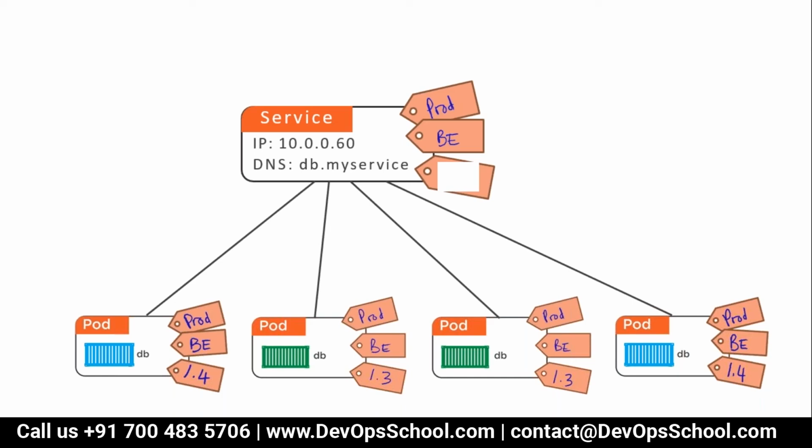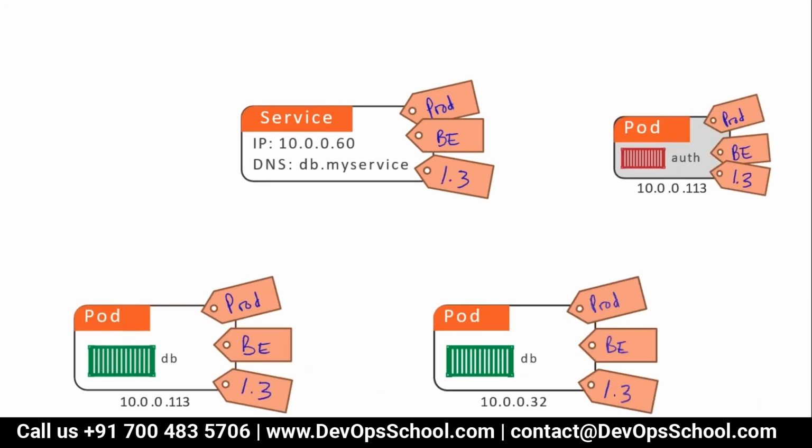I said this just to understand the importance of label. But when you work with deployments, remember, let's say this is your application and you run the deployment. The deployment creates a consistent label for all the pods, not one pod. Here I'm trying to help you understand how service works.